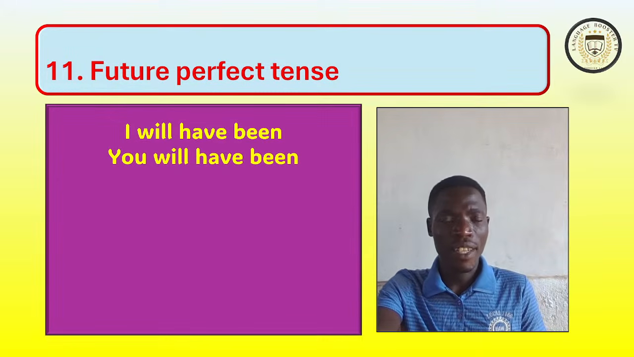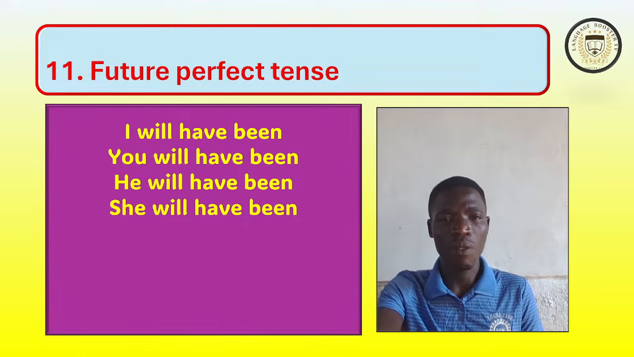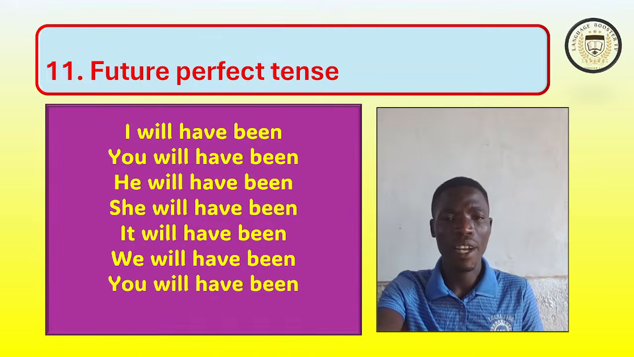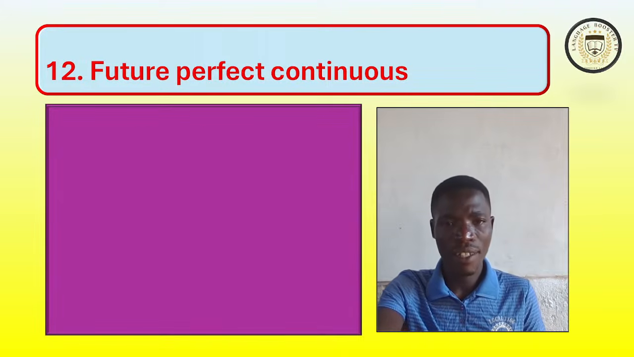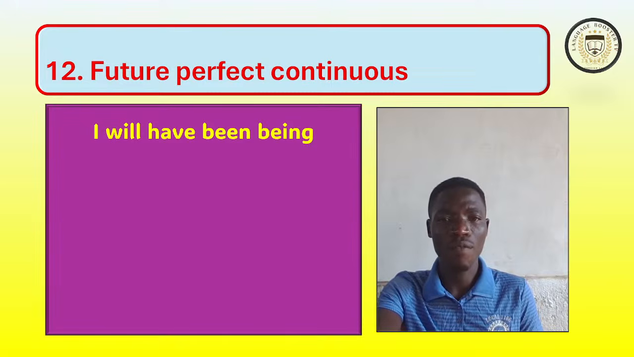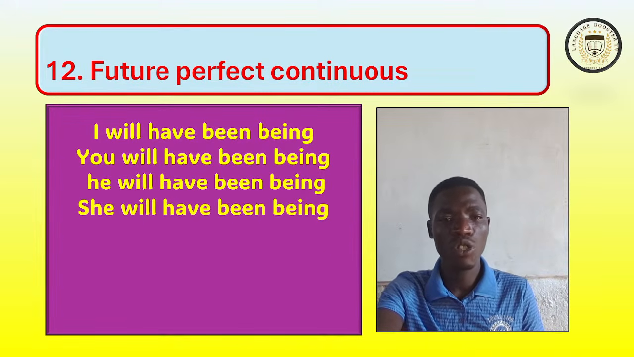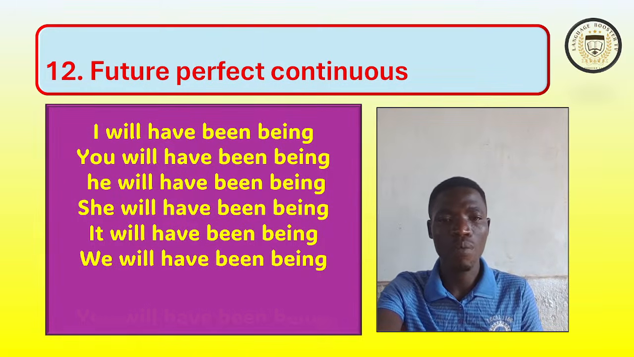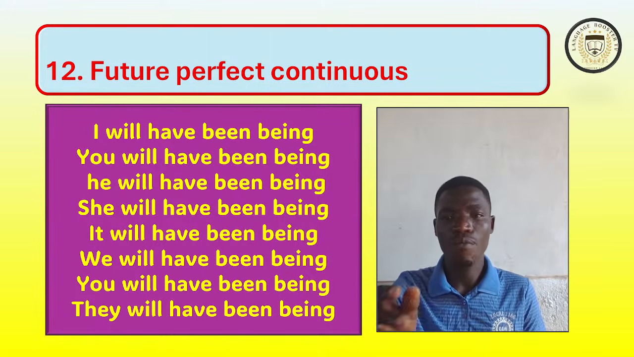In future perfect tense, we say I will have been, you will have been, he will have been, she will have been, it will have been, we will have been, they will have been. The last tense is a future perfect continuous, and we will say I will have been being, you will have been being, he will have been being, she will have been being, it will have been being, we will have been being, you will have been being, and then they will have been being.